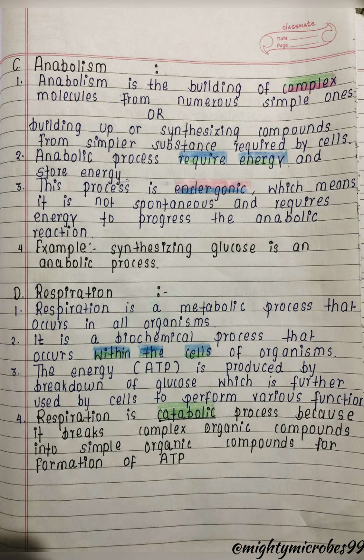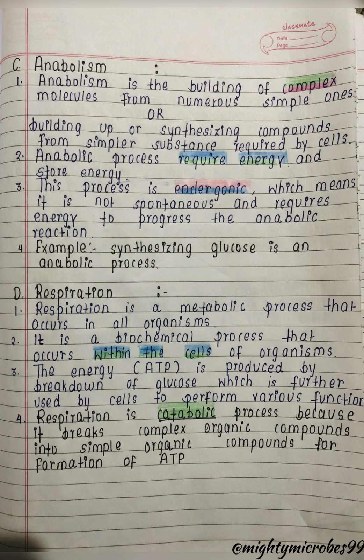This anabolic process requires energy and it also stores energy. Anabolism is an endergonic process, meaning what? It is not spontaneous, it requires energy to progress the anabolic reactions. So it helps in building complex molecules from simple ones. Here the energy is consumed, that is, it needs an input of energy.